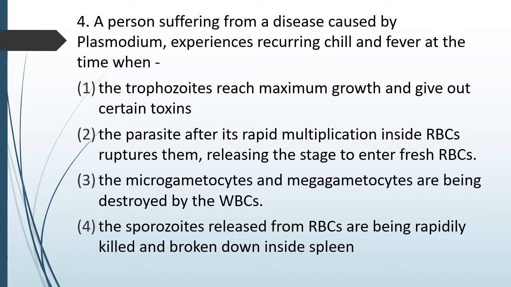The sporozoites released from RBCs are being rapidly killed and broken down inside the spleen. The correct answer is option 2, when the parasite, after its rapid multiplication inside RBC, ruptures them, releasing the stage to enter fresh RBCs. So whenever the RBCs are ruptured, the chills and the fever occur.